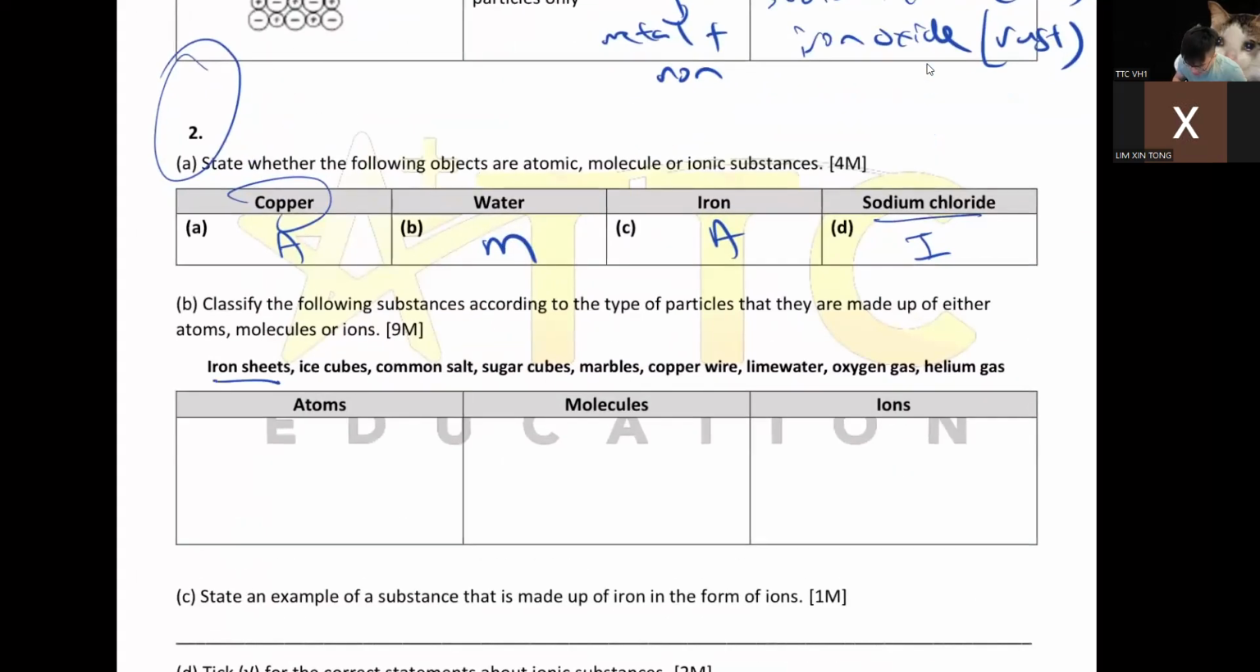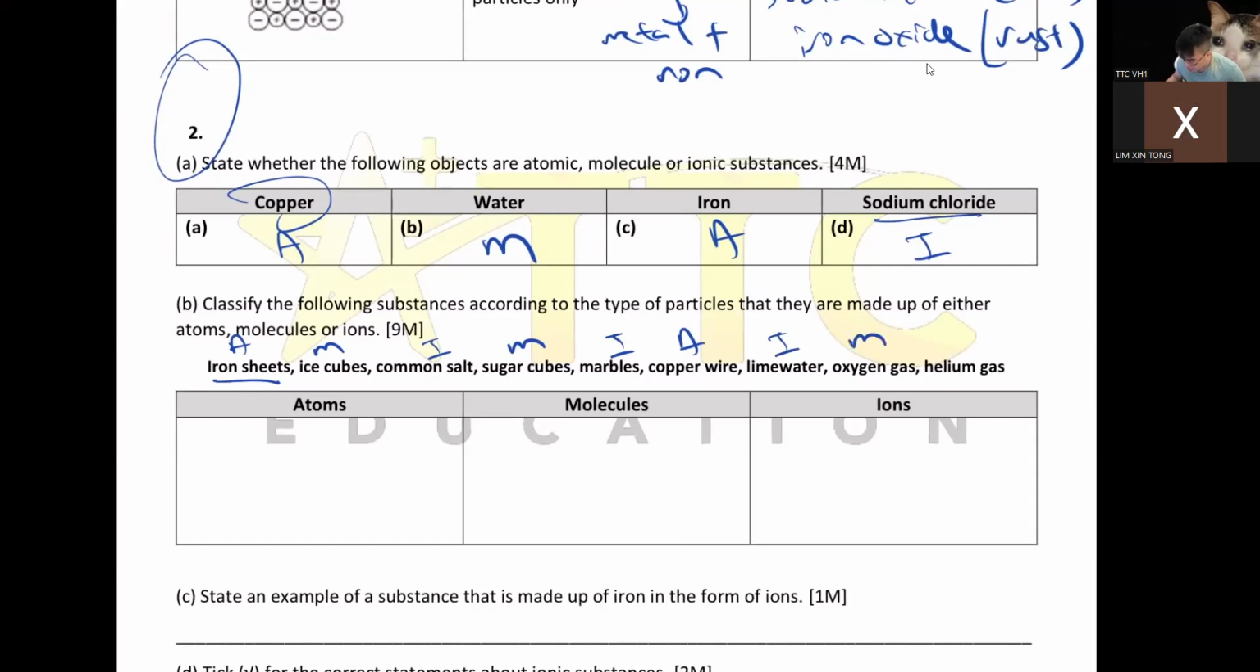Iron sheet. Iron is a metal, so atom. Ice cube, non-metal, molecule. Common salt, ion. Sugar is a non-metal, so sugar is molecule. Marble is an ion, because marble has calcium, which is a metal, and oxygen also, so it's an ion. Copper wire is atom. Lime water is also ion, because inside is calcium also.